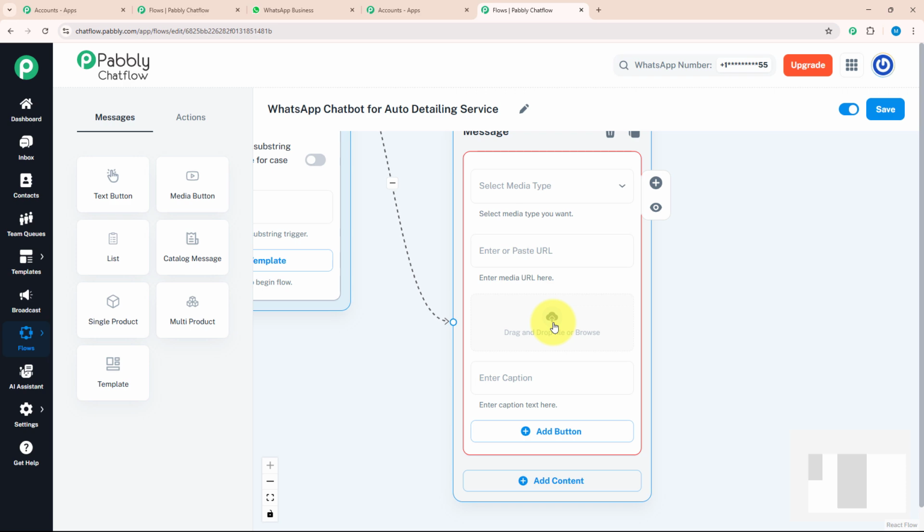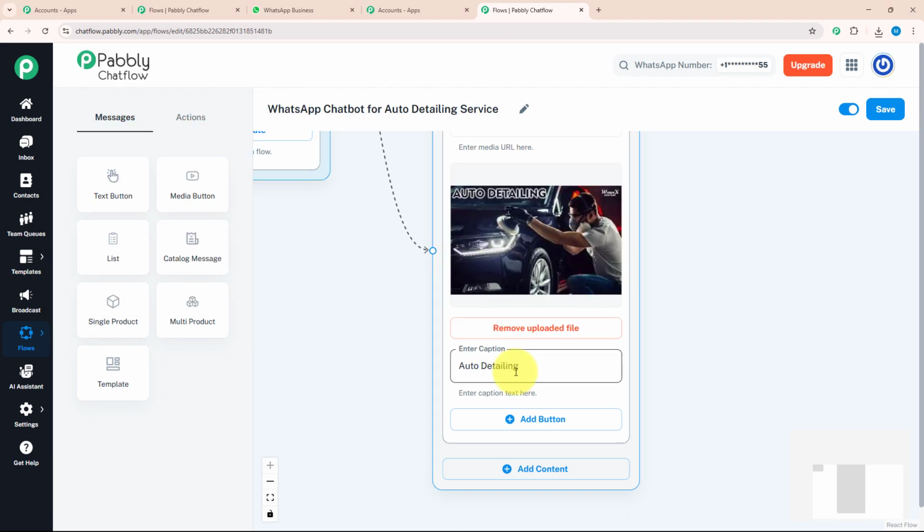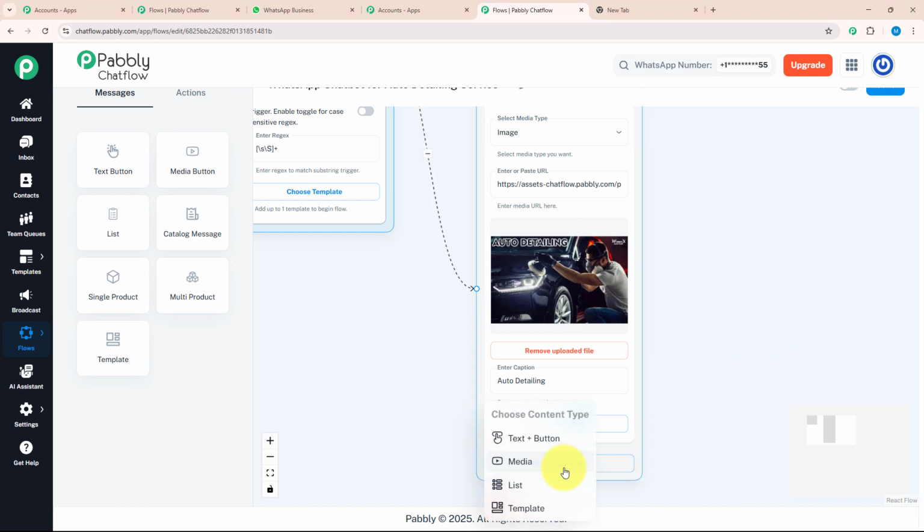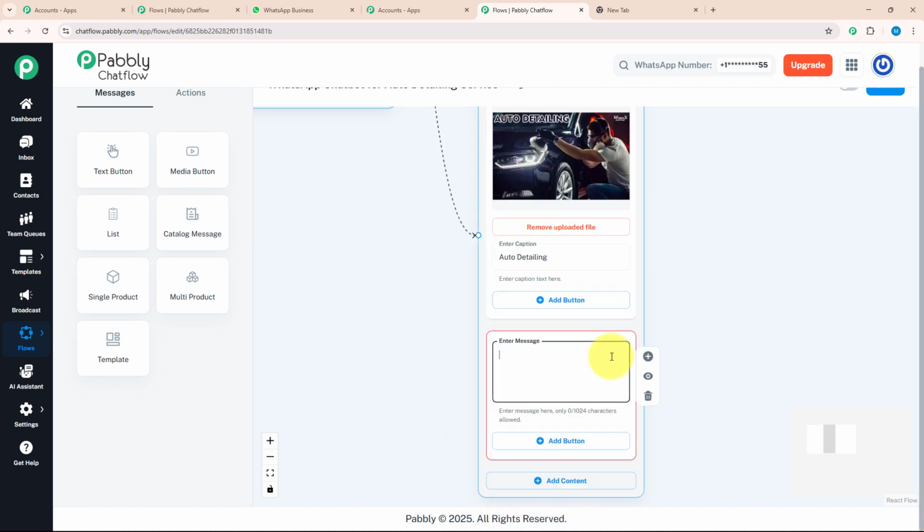Now I will browse media. I will put a caption of auto dealing. After that, I will put a welcome message. For that, I will click on the add content button, and over here I will select the text button. After that, I will enter my message as: Welcome to Pabbly Auto Dealing. Your car glow up starts here. I am Pabbly Bot, your digital assistant. How can I help you today?